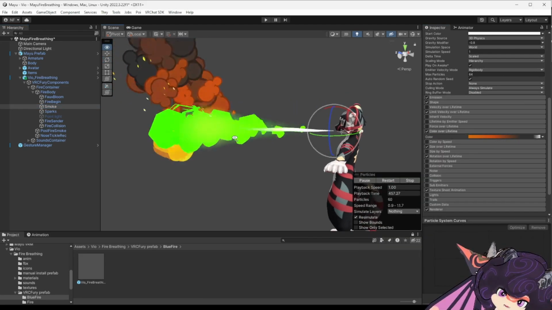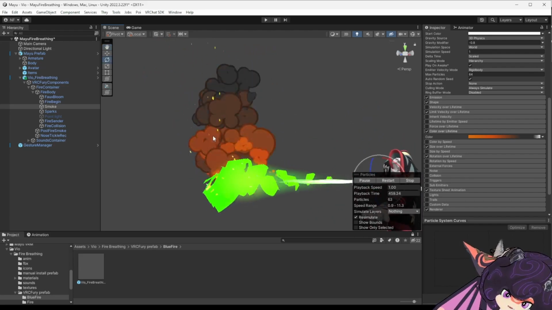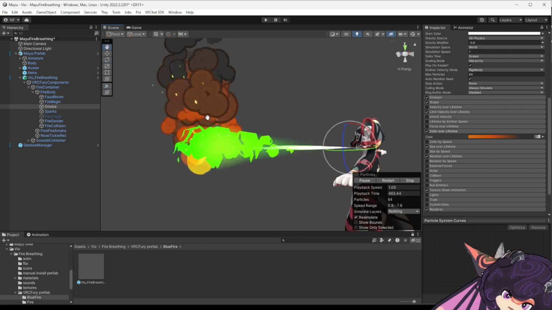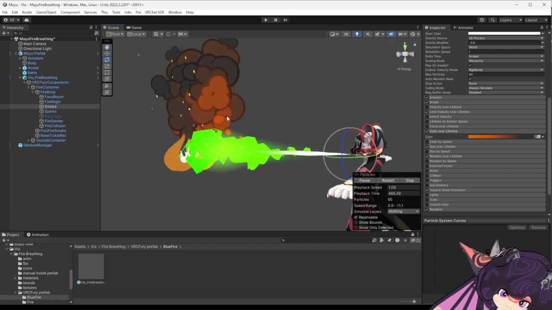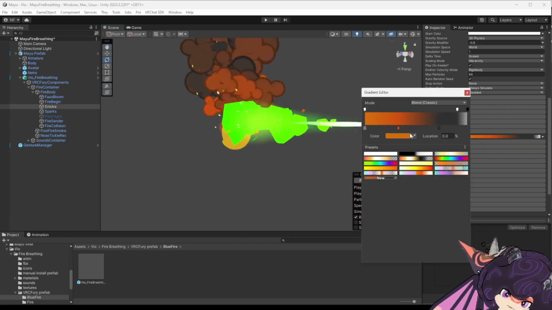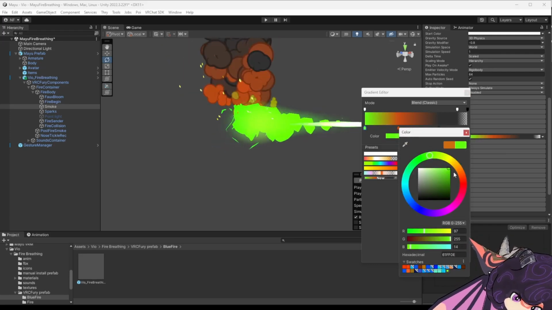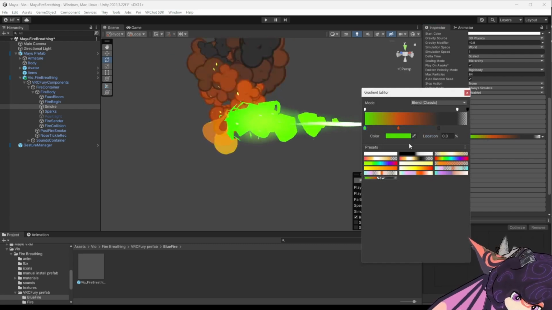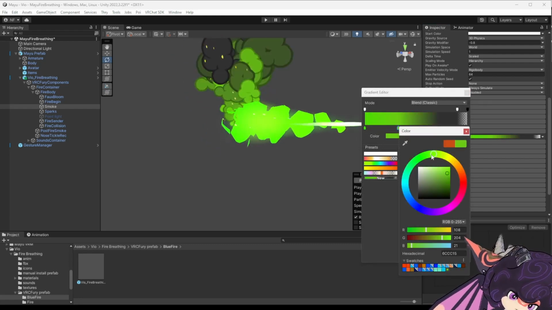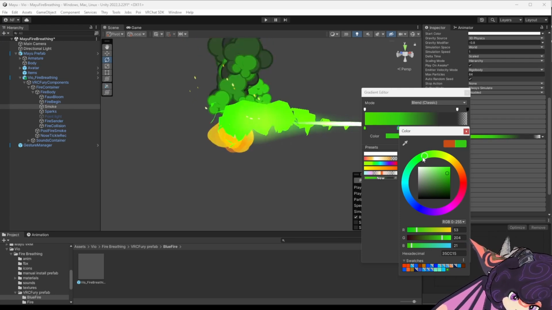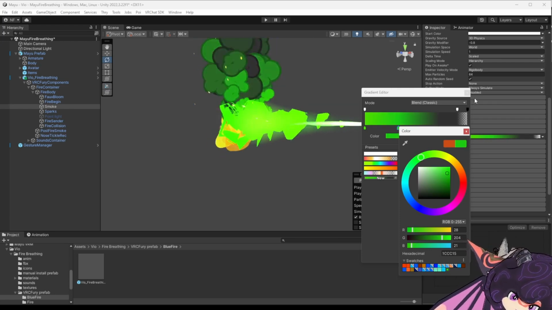And then the smoke color. I imagine the smoke is reflecting the light that the fire gives off. So at the base of the smoke, we'll probably want it green. Yeah, just like that. Maybe cooler though.